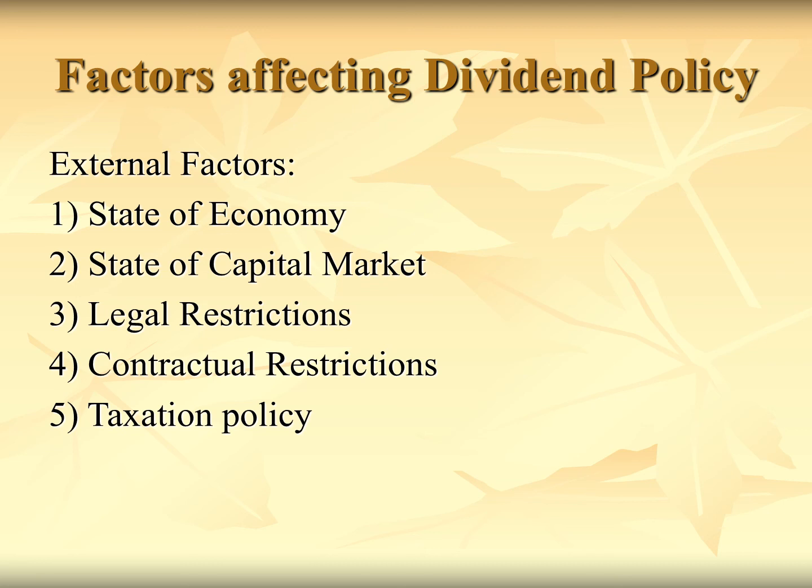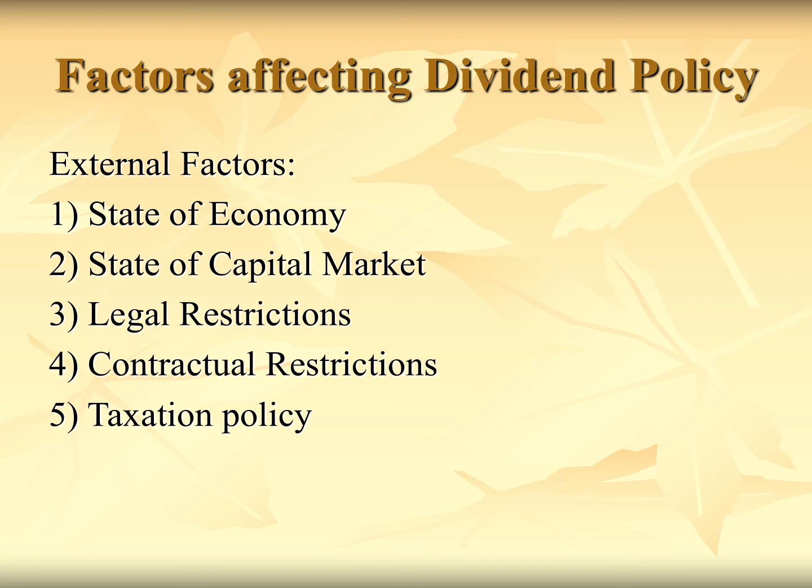Contractual restrictions. Sometimes when a company raises loans from some financial institution or bank or from some other party, and in that loan there is a condition, for example, that the company won't pay dividend so long as the liquidity ratio is less than 1:1, then this would be a contractual restriction.